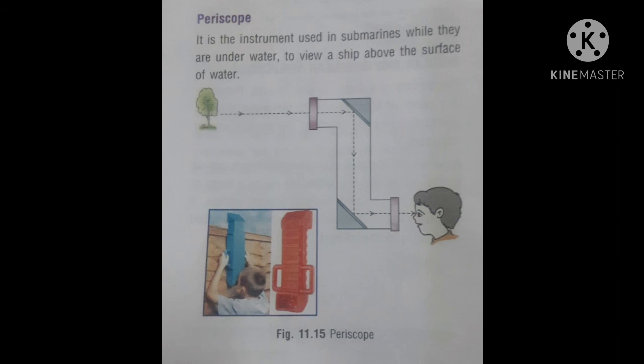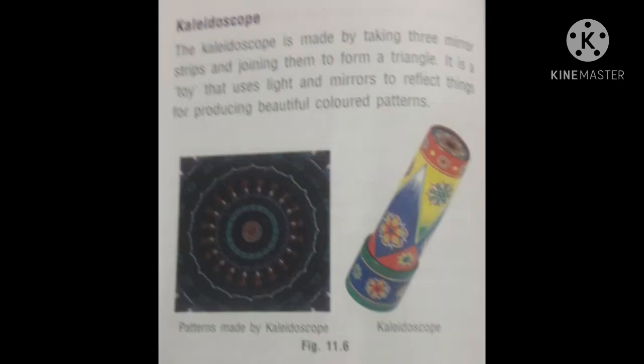Light ray from the object falls on the first mirror and gets reflected. Now this image acts as an object for the second mirror, and the light ray falls on the second mirror, and the person can view the image of the object.